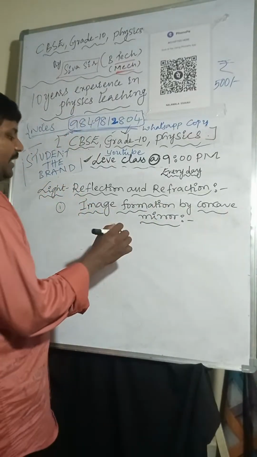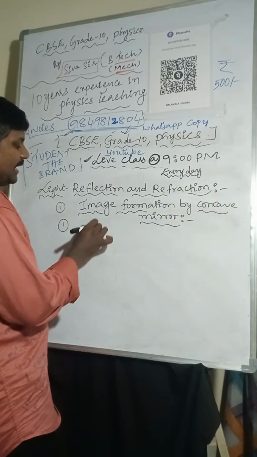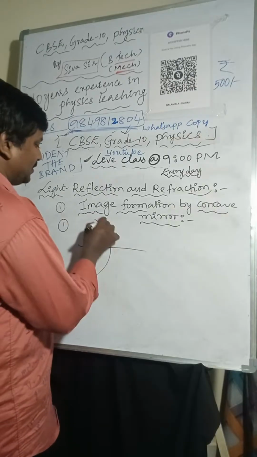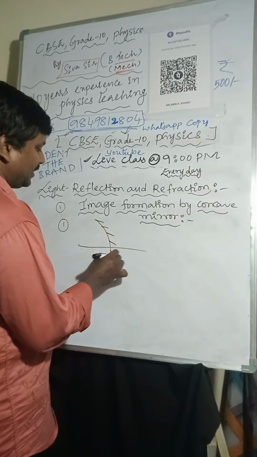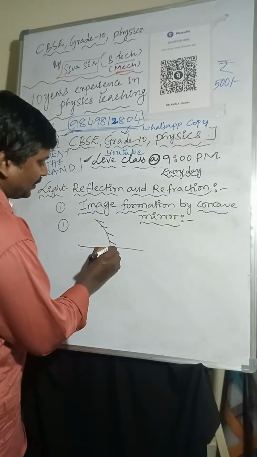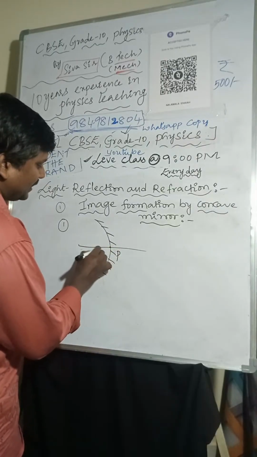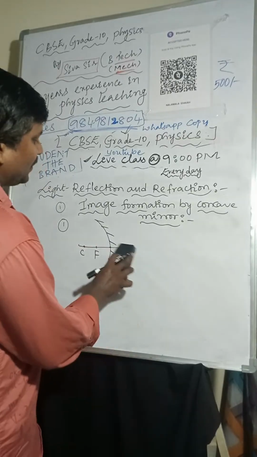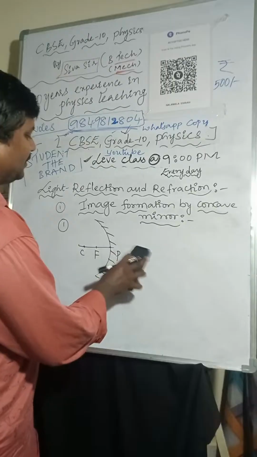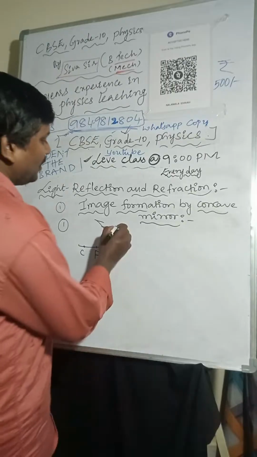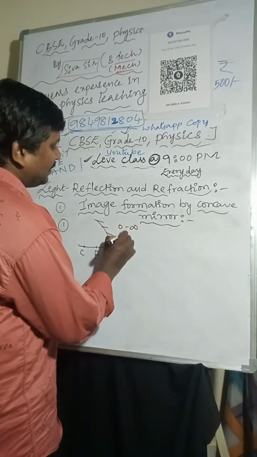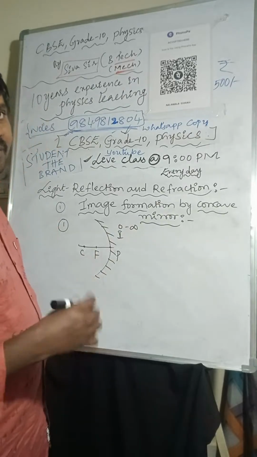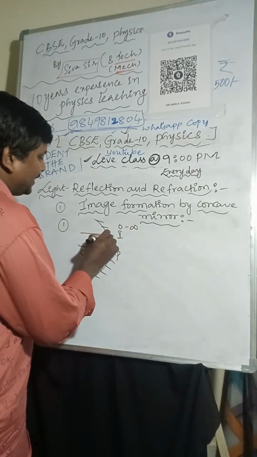Here I'm taking the image formations by concave mirror. First one is when the light ray is incident on it. This is the pole, focus and center of curvature. Here you can observe, if the object is at infinity, how will the image form, where will the image form? One light ray I am taking like this.